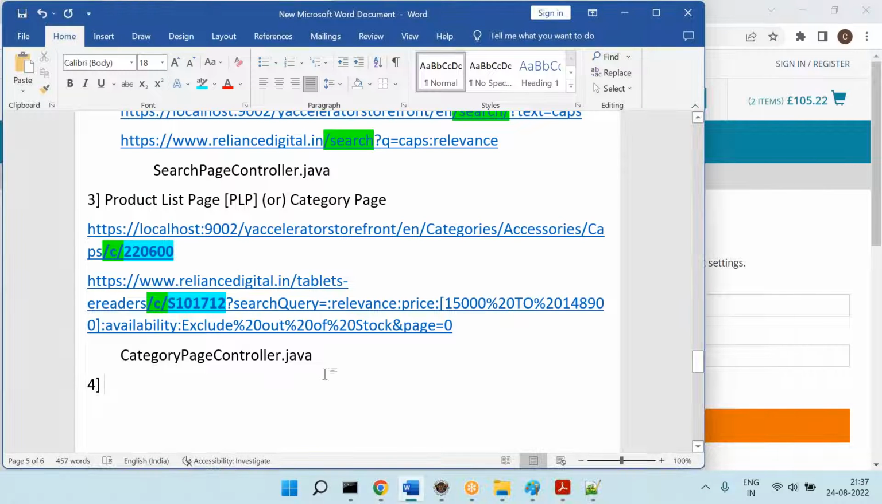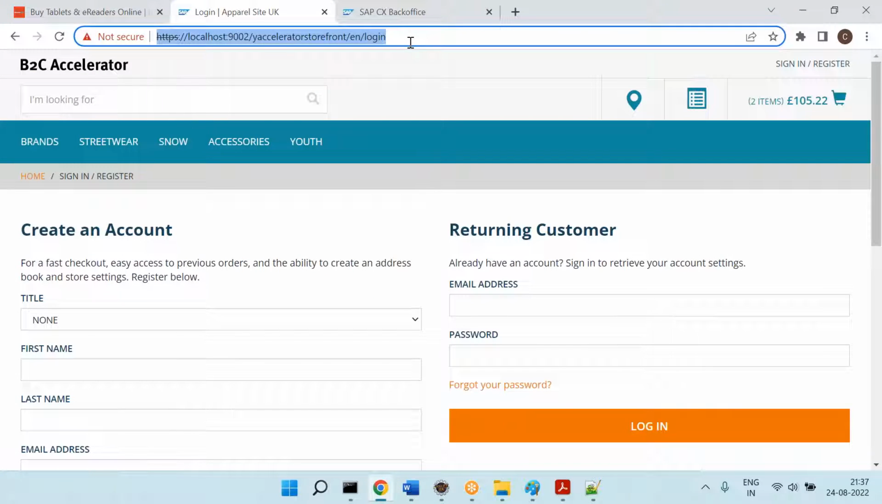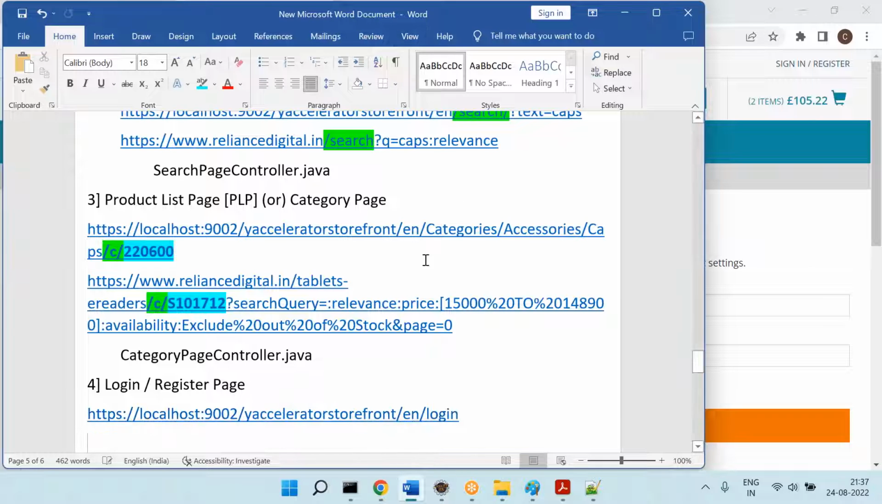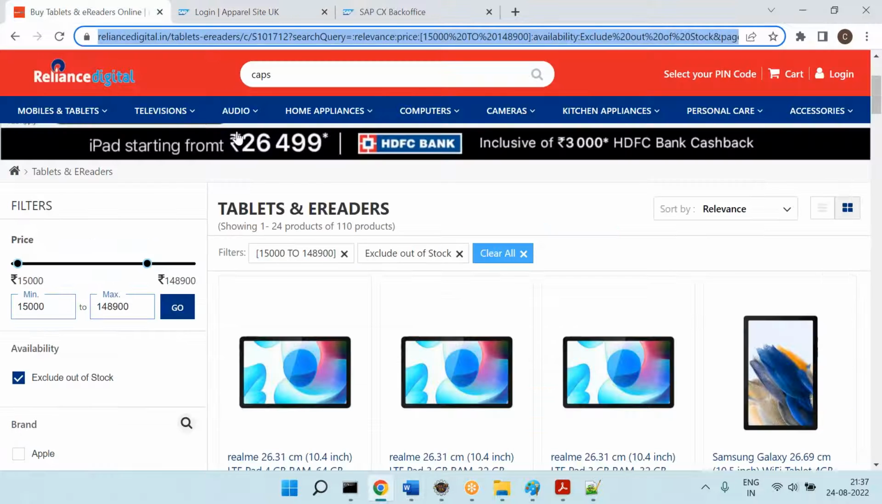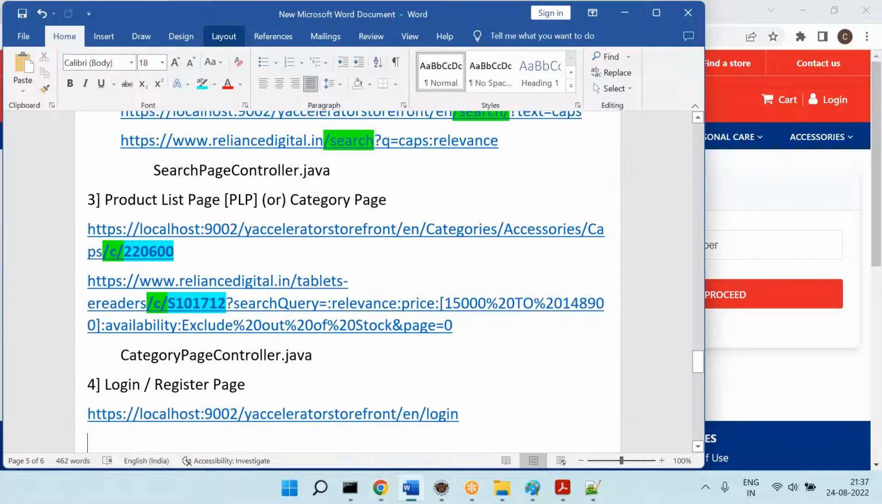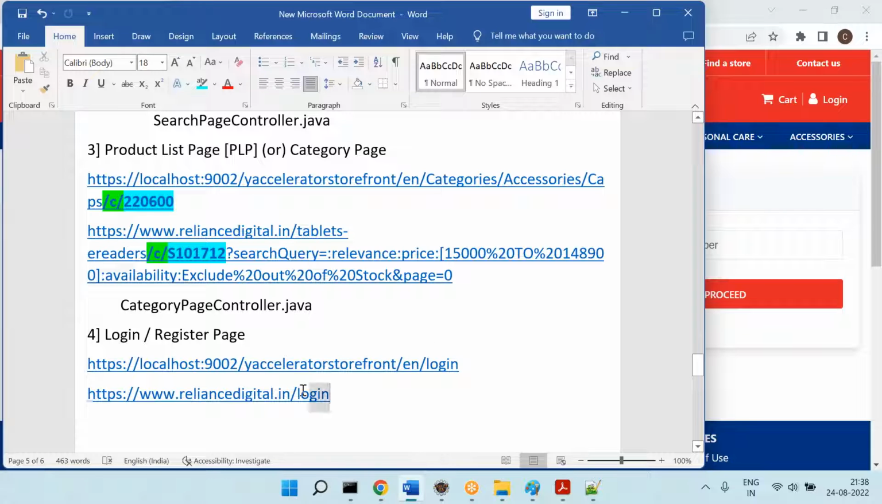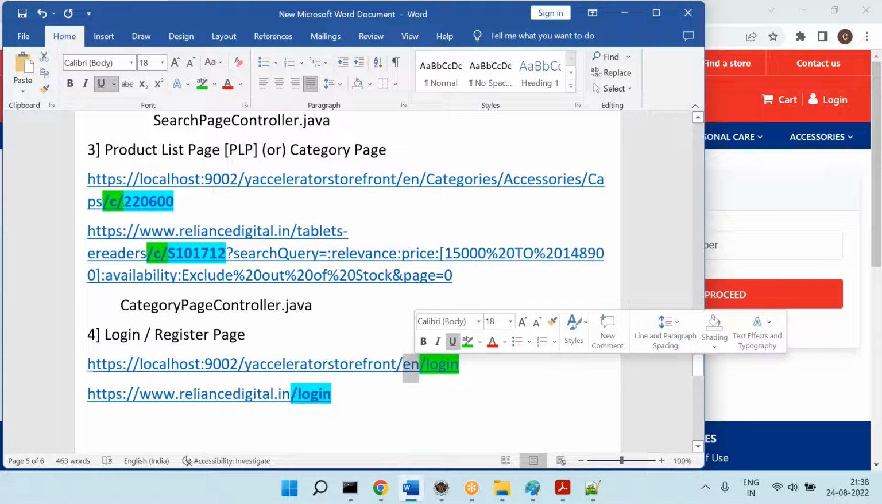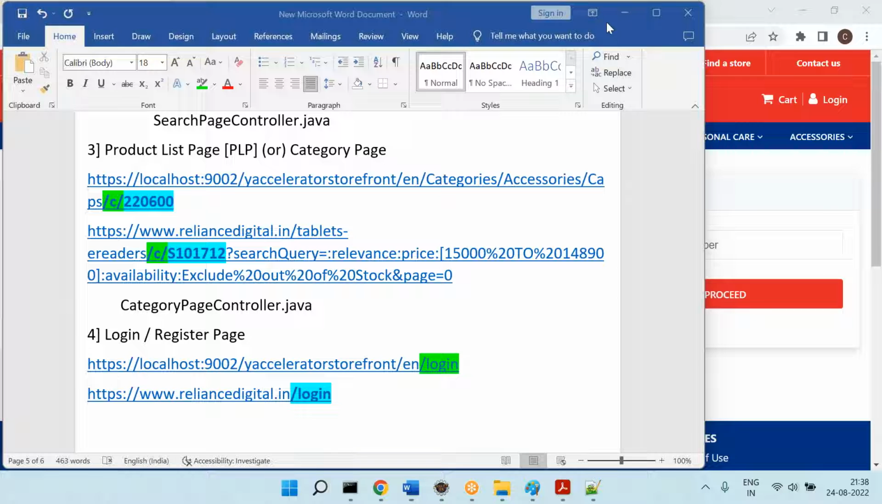So the next one is the login page or register page, and this is the URL. Now go to Reliance. In Reliance also you have login. Is that matching here? Yes, it's matching. Again, please remember this: in the case of Reliance, you do not have an EN and so on. The reason is that Reliance Digital is there only in India.